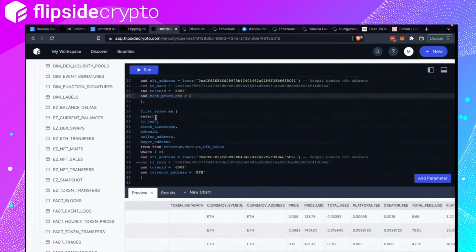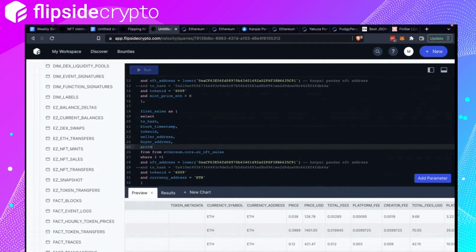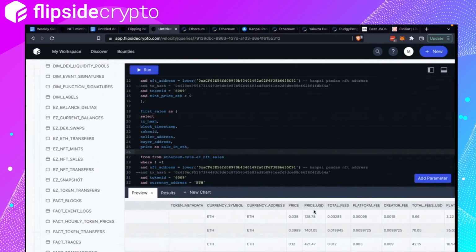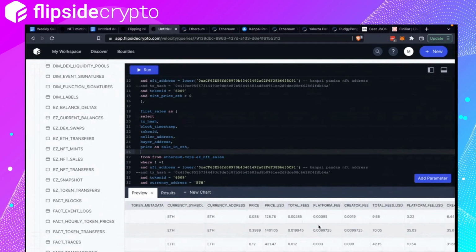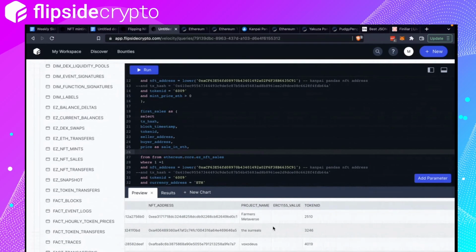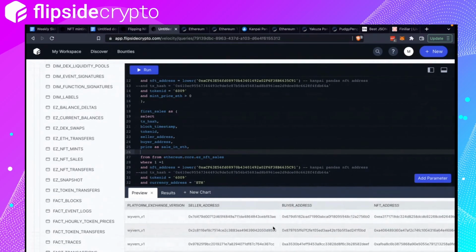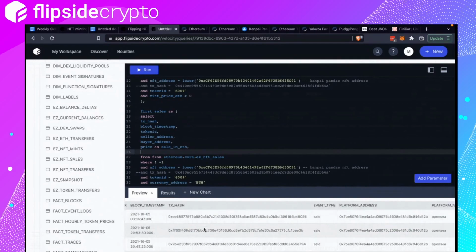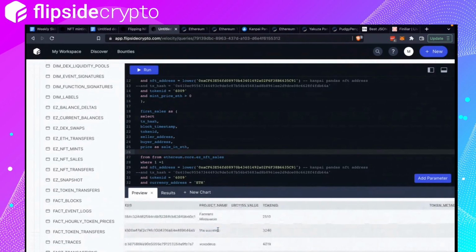So first sales, how much? So price as mint, no, sale in ETH. And then price USD. I'm guessing this would be the sale price in USD at that time, right? You can confirm this by taking the transaction hash and plugging it into Etherscan.